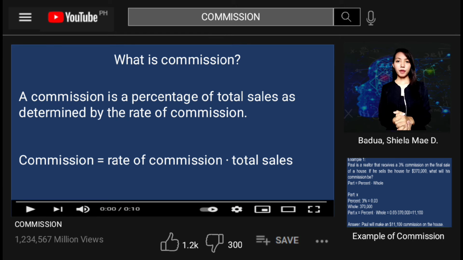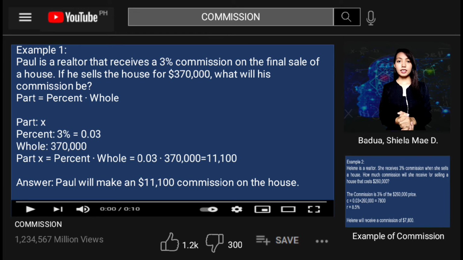So for our first example, Paul is a realtor that receives a 3% commission on the final sale of a house. If he sells the house for $370,000, what will his commission be? To solve this problem, you will again use the formula part is equal to percent multiplied by whole. Since the amount of the commission is calculated as a fraction of the selling price of the house, the commission will be the part and the price of the house will be the whole.